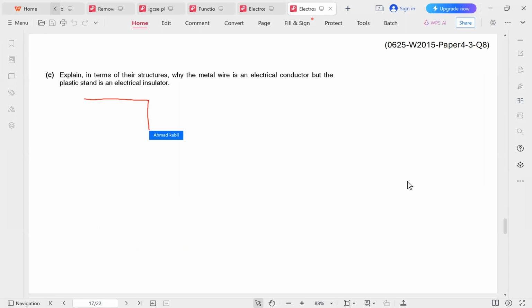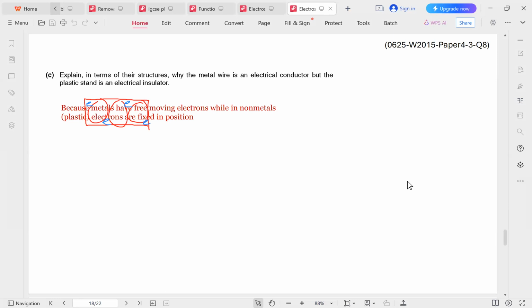Basically, if we take any object and we assume that these are the atoms of the object, if it's a metal, if it's a conductor, we have free moving electrons that can roam around inside the object. So any conductor has free moving electrons. This is the main difference between metals and non-metals, or conductors and insulators. Of course, metals are conductors and non-metals are insulators. So you should always know that metals have free moving electrons.